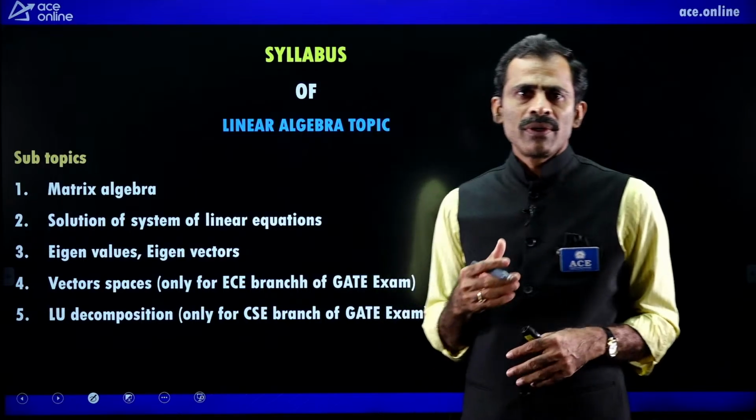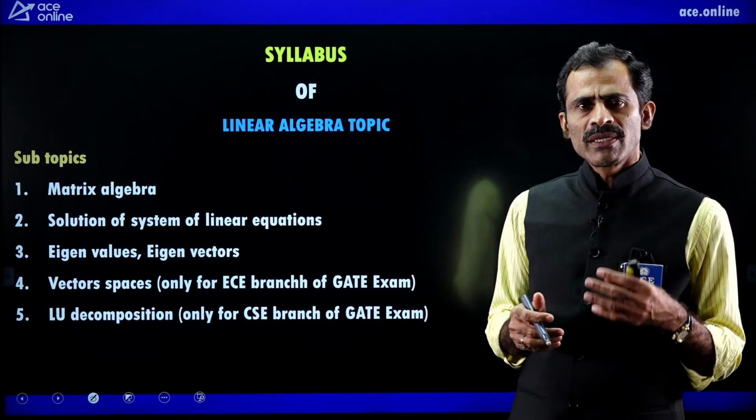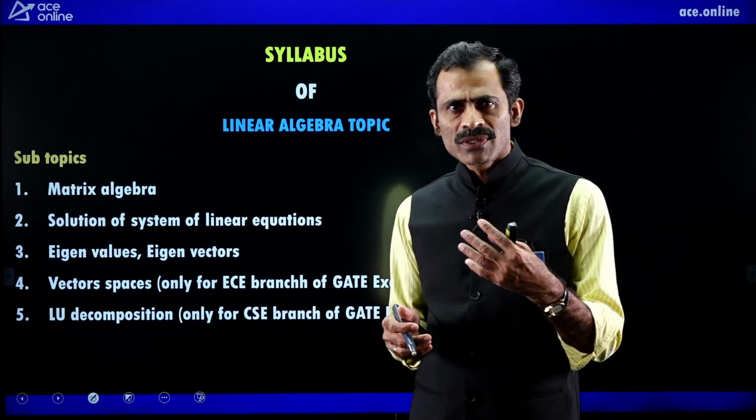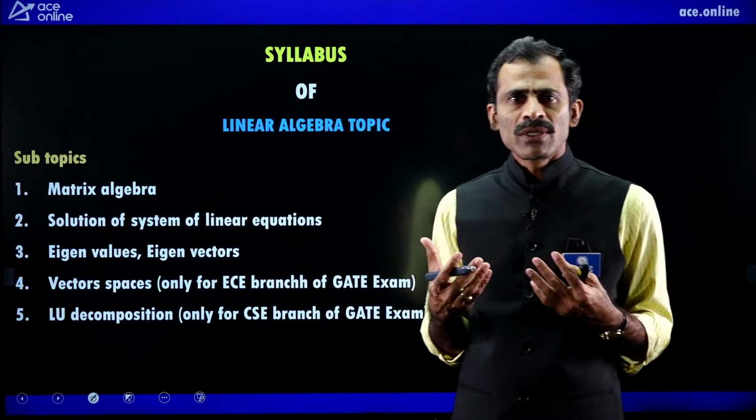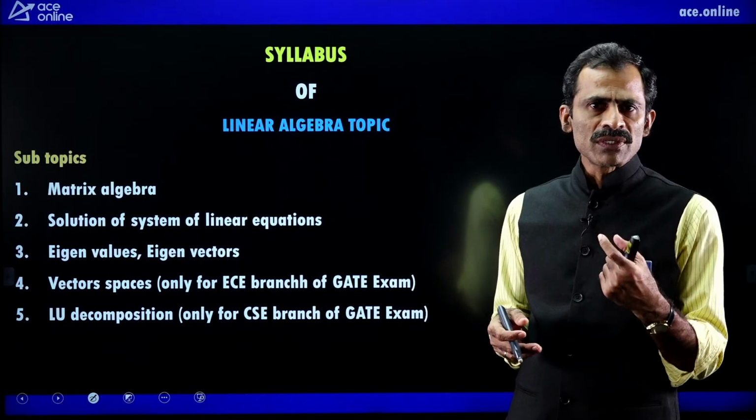In matrix algebra, again we have three subtopics. One is determinants, next inverse, and then rank. In matrix algebra, we can find the three topics: determinants, inverse, and rank.